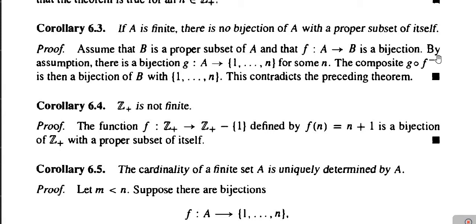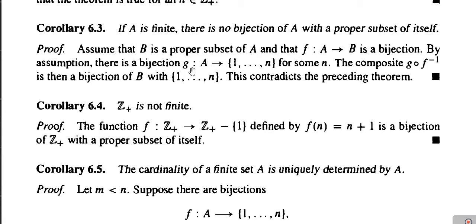By our assumption, there is a bijection g from the set A to the set 1, 2, 3 up to n for some positive integer n.